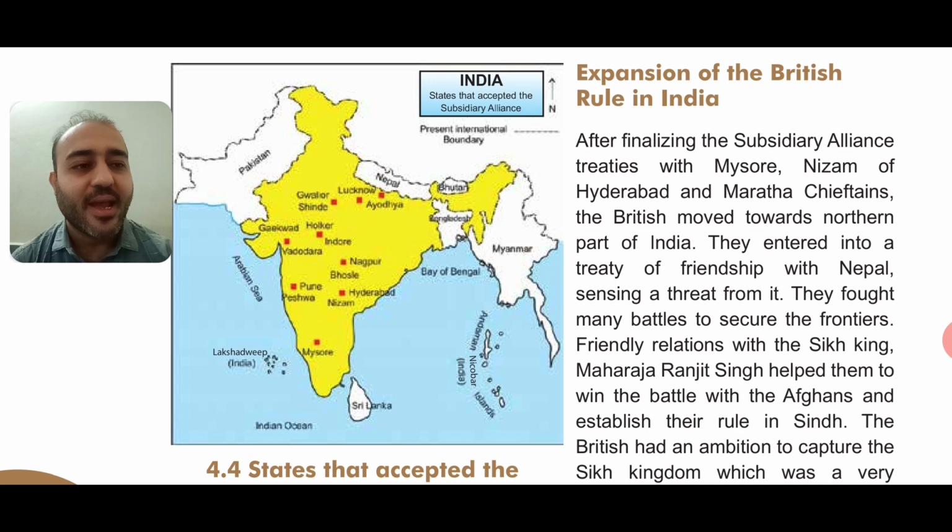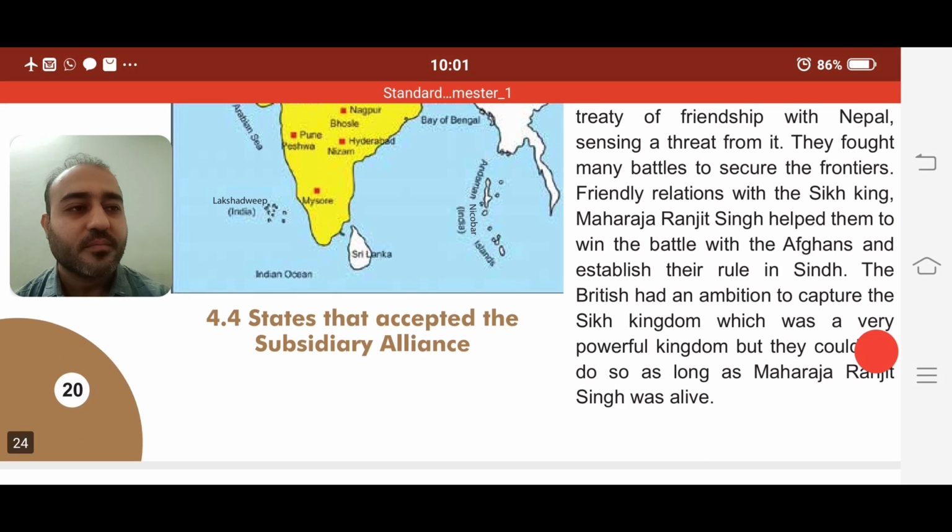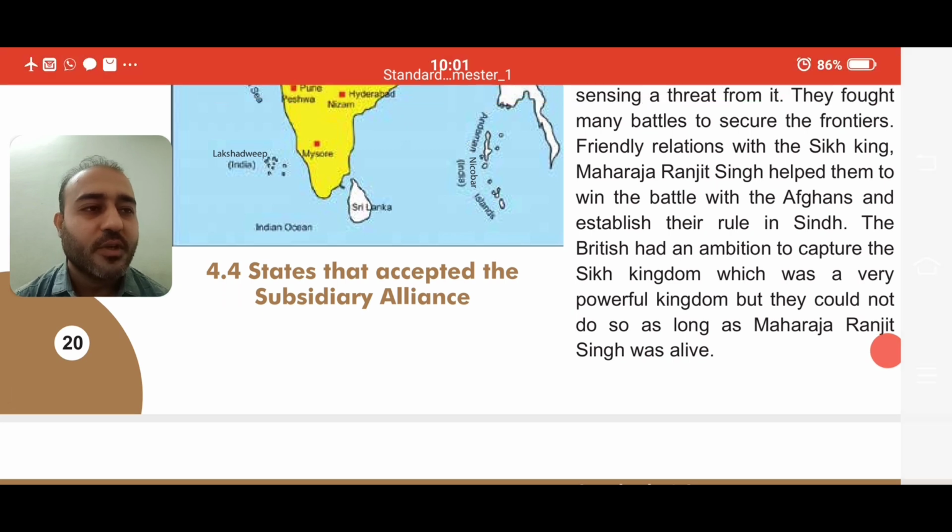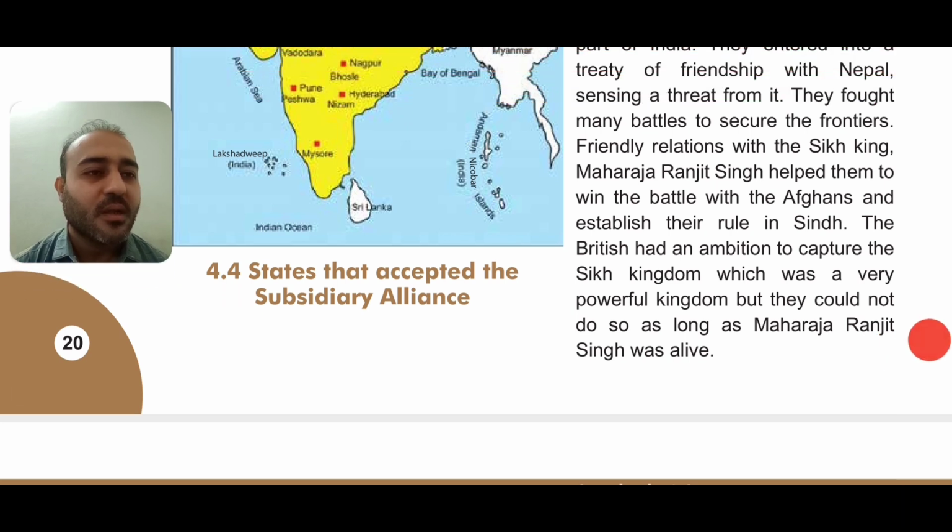The British had an ambition to capture the Sikh kingdom, which was a very powerful kingdom, but they could not do so as long as Maharaja Ranjit Singh was alive. So the Britishers also wanted the Sikh kingdom, but the king over there, Maharaja Ranjit Singh, was so powerful that the Britishers feared they could never fight against him and could never win the war against him.